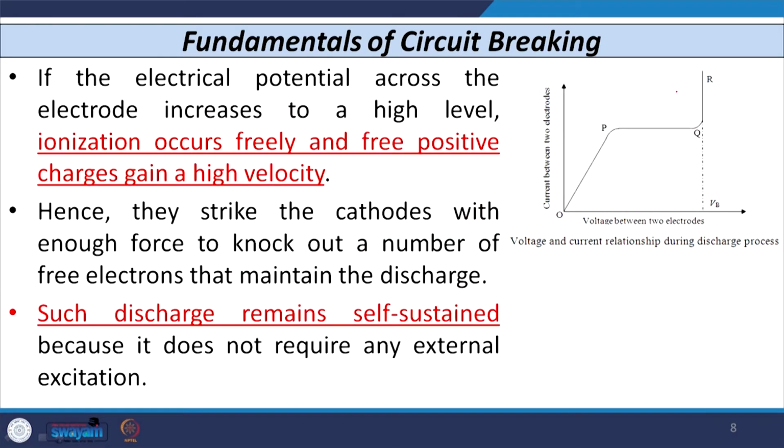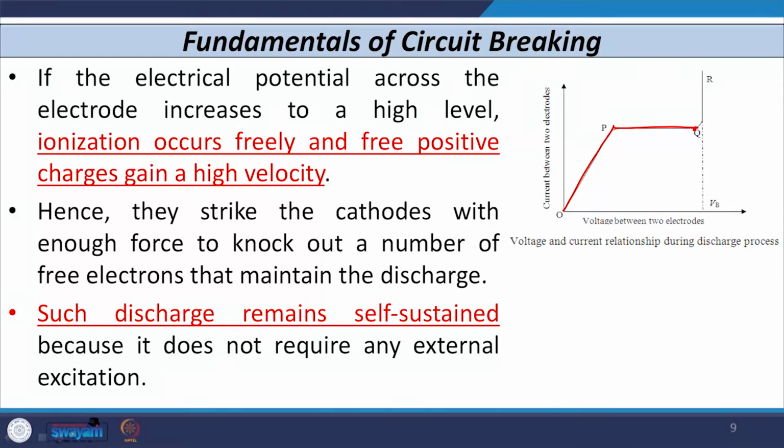Now, if the electrical potential across the electrode or across the contact of the circuit breaker increases very high, so that ionization occurs very freely, free positive charges gain a very high velocity. So, they strike with a very high force. They are going to knock out a number of free electrons, which finally maintain the discharge current. So, such discharge remains self-sustained, that means this type of discharge current does not require any external excitation.